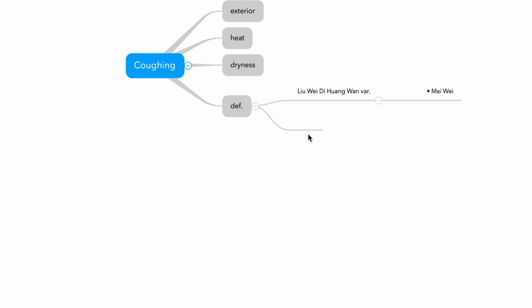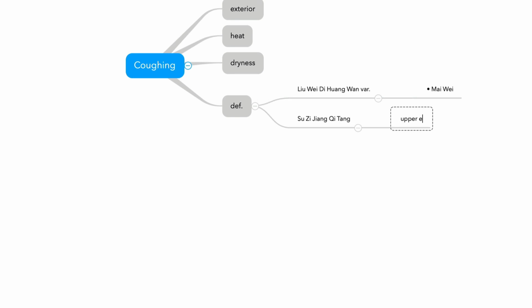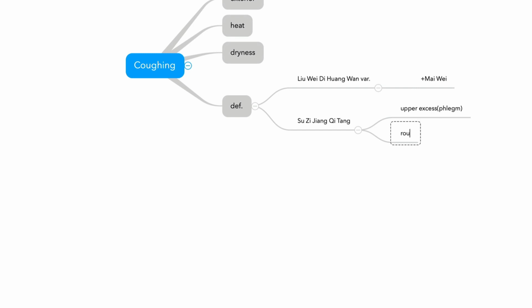Suji jiangji-tang. Do you remember suji jiangji-tang for upper excess and lower deficiency? Upper excess, upper excess. What is the excess? Phlegm. What is deficiency? Kidney. So rogui, and what? Dangui.